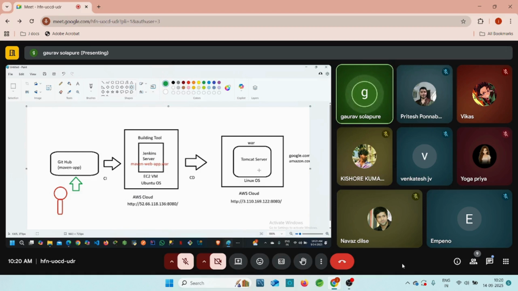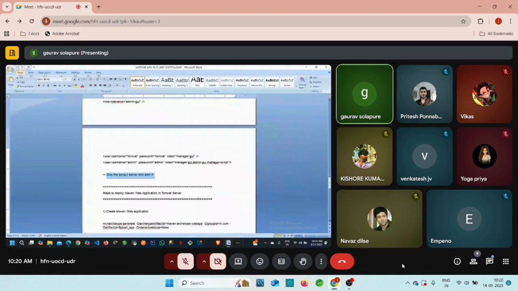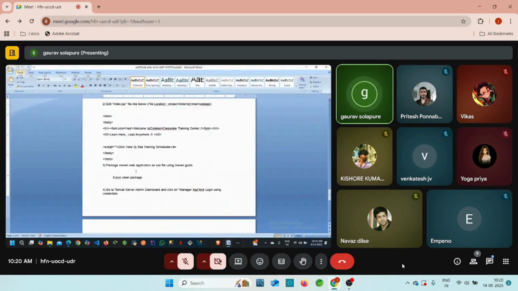And the Tomcat server has some restrictions, but we already crossed this restriction with the help of some commands. I already added this in the Tomcat Word file. Accordingly, you can follow those steps and you can easily access the manager application, because inside the manager application we have the webapps folder, and the webapps folder is used for deploying our application. Whatever application we try to deploy is going to enter into the webapps folder only, right? So if you want to access this webapps folder, for that we require some commands.